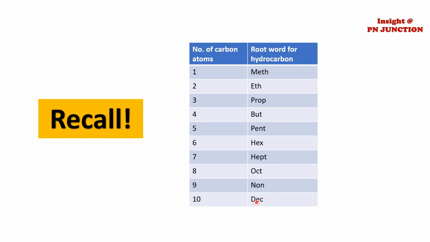Primary suffix for saturated carbon chain with carbon-carbon single bond is ane, hence called alkanes. For unsaturated carbon chain with carbon-carbon double bond is ene, hence called alkenes. For another unsaturated carbon chain with carbon-carbon triple bond is yne. Let's consider them one by one now.